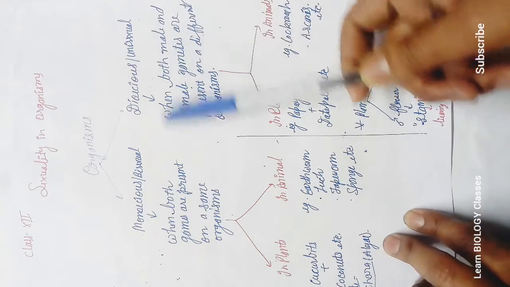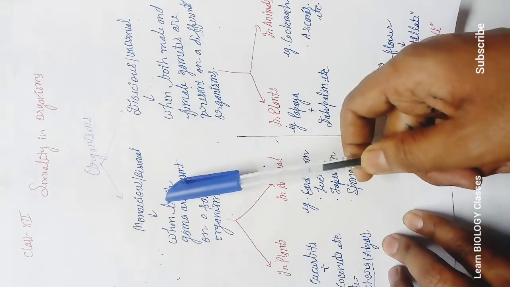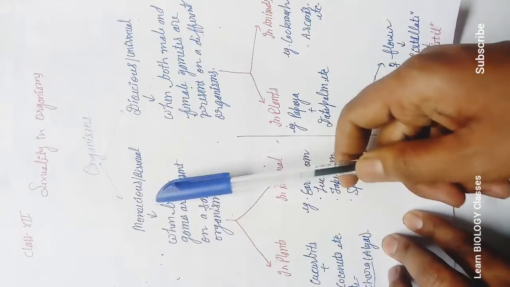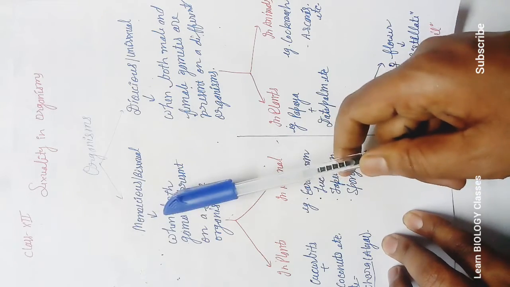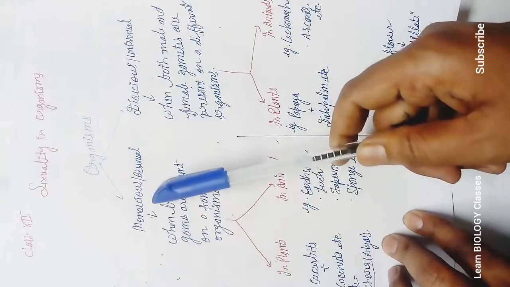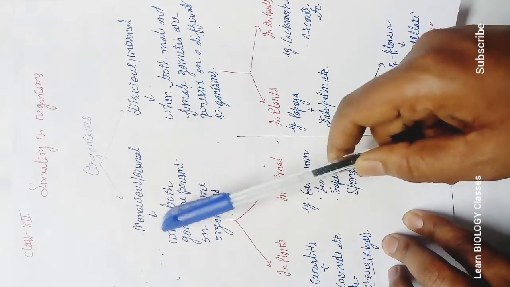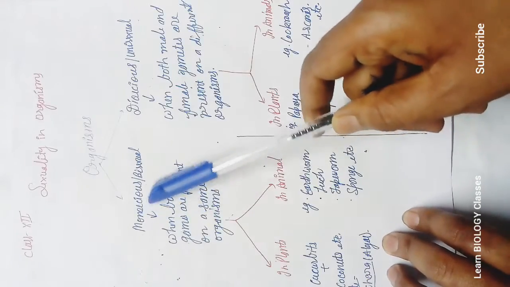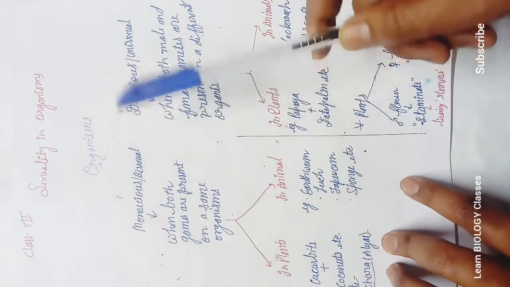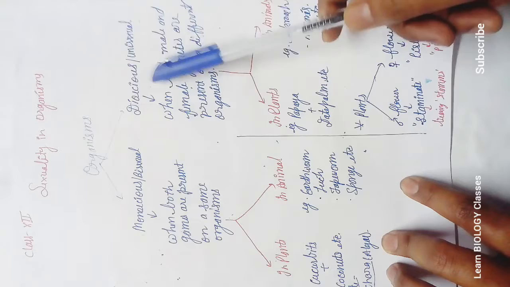Okay students, mono means single. When both sexes, male and female, are present on the same individual, on the same organism, on the same plant, this condition is called monoecious, and the opposite of it is the dioecious.